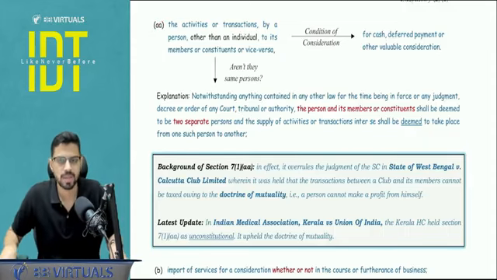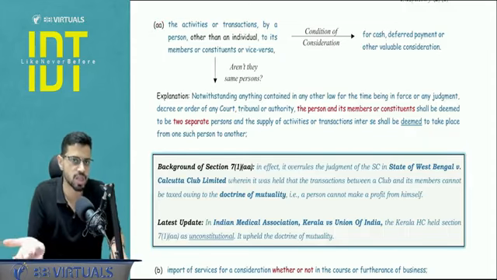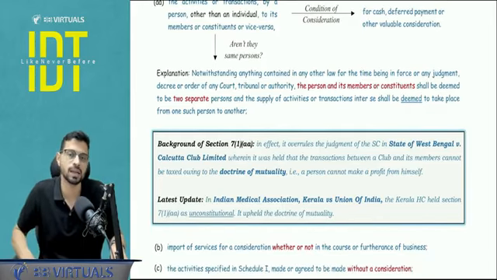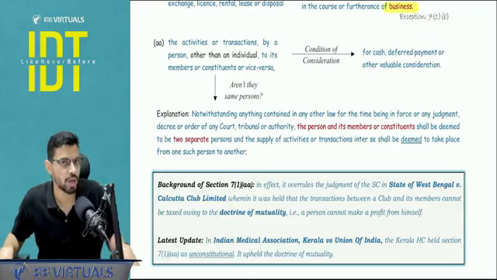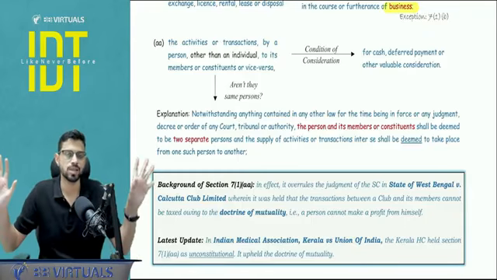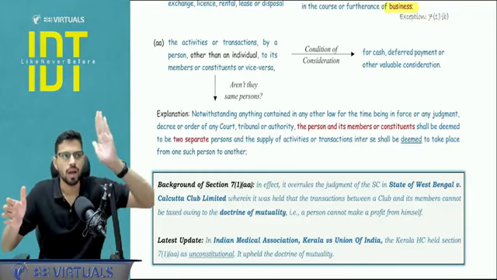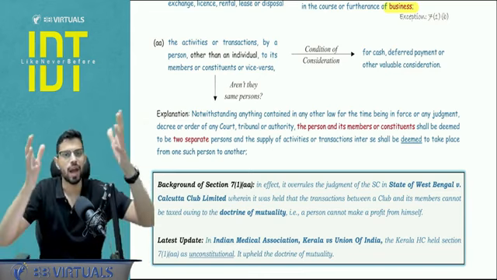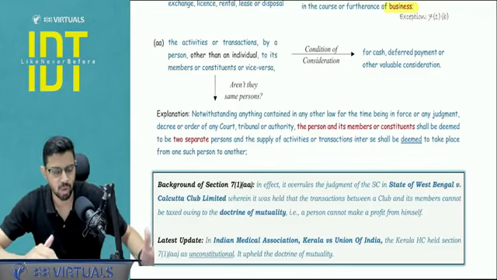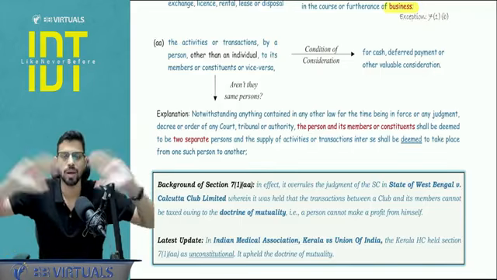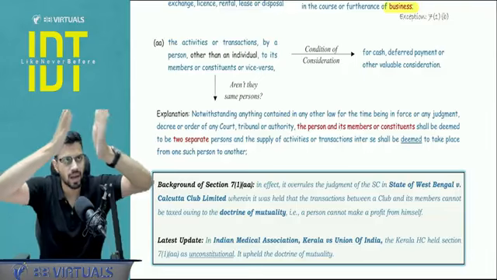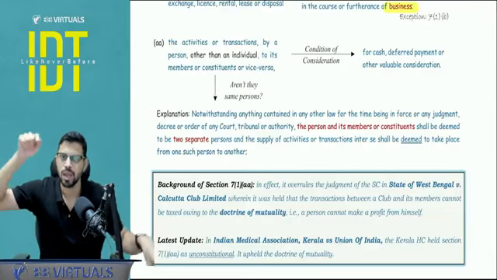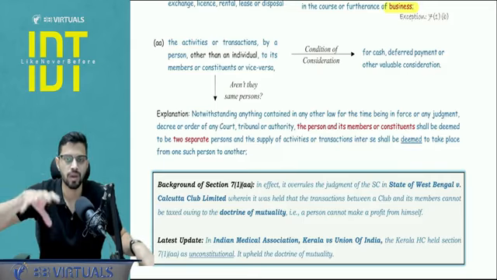This was an insertion, newly added by the government to overrule the judgment given by the Supreme Court in the case of State of West Bengal versus the Calcutta Club Limited. Here the doctrine of mutuality was applied. In simple words, this case law said that a club cannot give services to its own members, because a club does not have a legally distinct entity, and for GST to apply, for the indirect taxation regime to apply, there should be one supplier and one recipient. The court said that in case of a club, the club and the members are one and the same person, but we need two different people for GST. This did not go well with the opinion of the government.